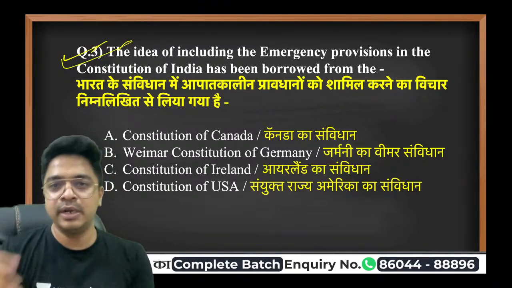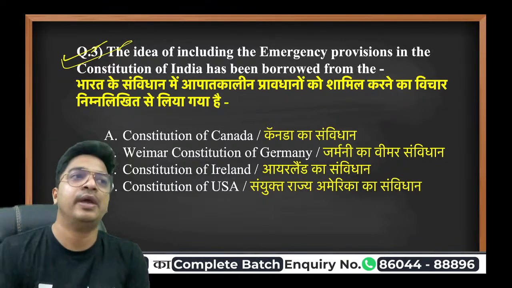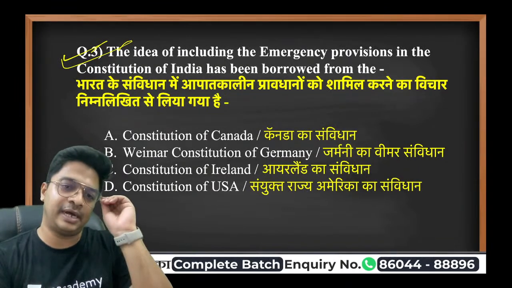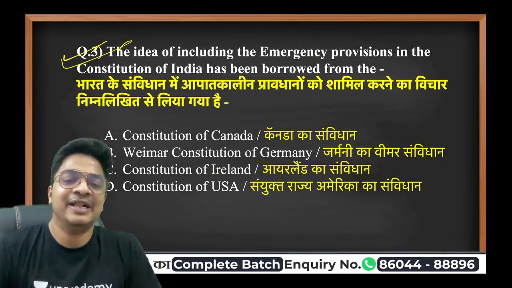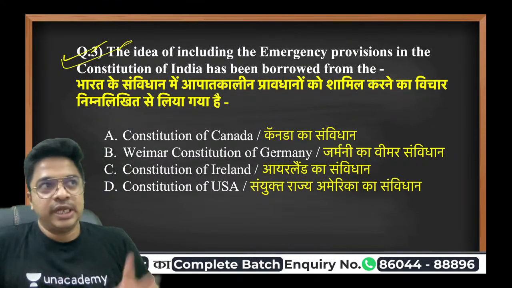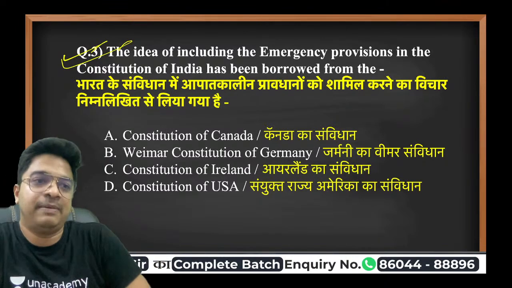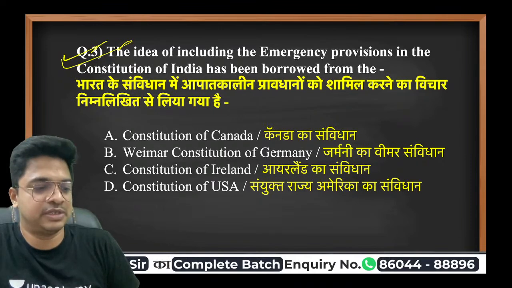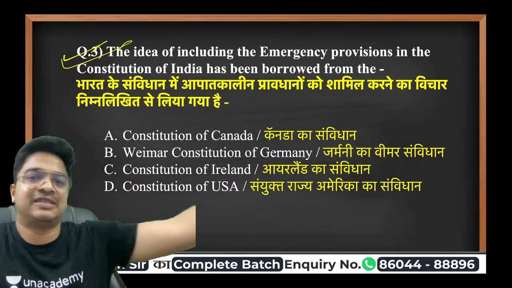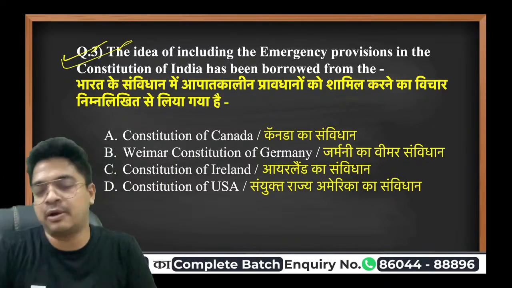Now, the idea of including the emergency provisions in the Constitution of India has been borrowed from. You see, when it comes to emergency, it is basically the Weimar Constitution. Why is it called the Weimar Constitution? Because Weimar, the Parliament of Germany, is also called Weimar. The building is also called Weimar. So it's the Weimar Constitution of Germany. The Constitution of Germany is called the Weimar Constitution.